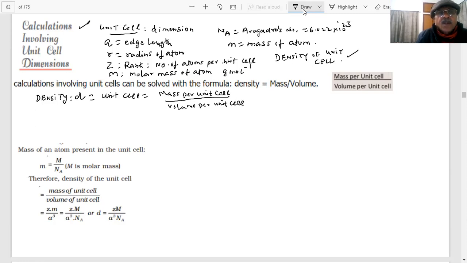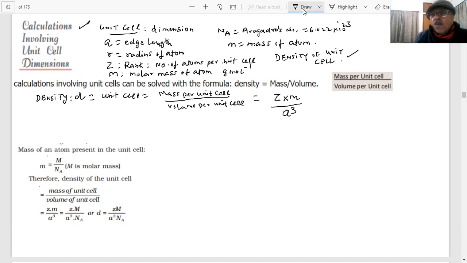And if M is the mass of one atom and Z is the number of atoms per unit cell, then what is the mass per unit cell? Z into M, the mass of the atom. And what is the volume of the unit cell? If A is the edge length, then for a cube it becomes A cube. This is the formula of the density, students.